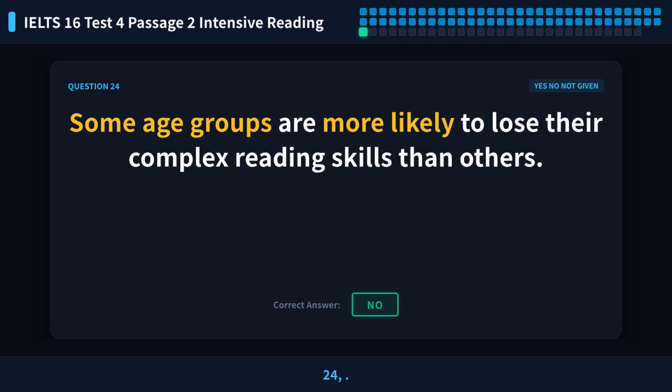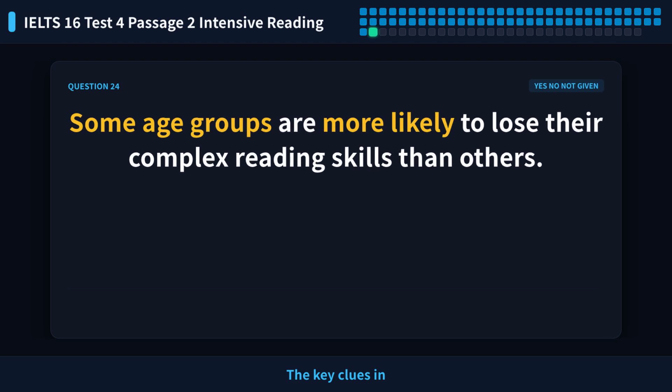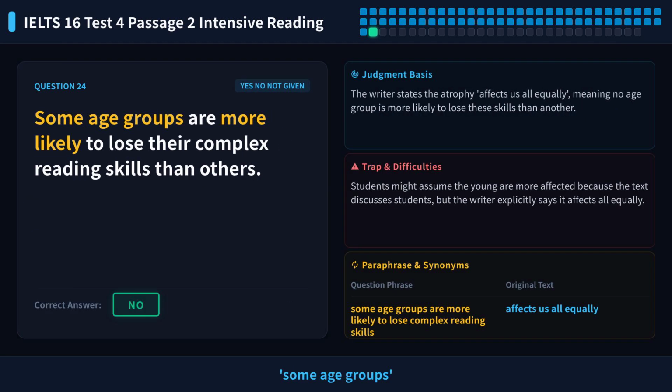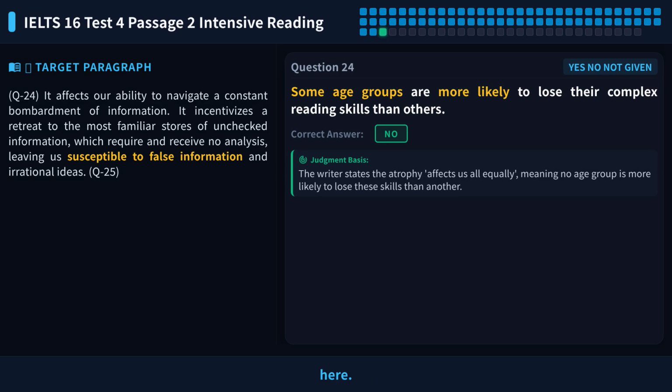Let's look at question 24. The statement says, some age groups are more likely to lose their complex reading skills than others. Please pause the video and try to answer it yourself first. The key clues in the statement are, some age groups and more likely. We need to find if the author says one age group is more affected than another. Let's locate paragraph 8. The author discusses the loss of deep reading skills here.